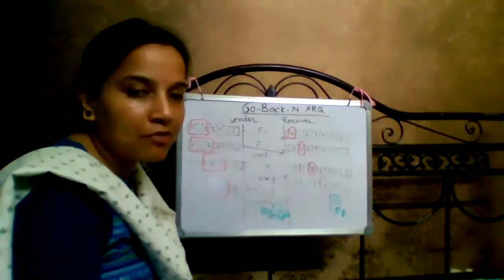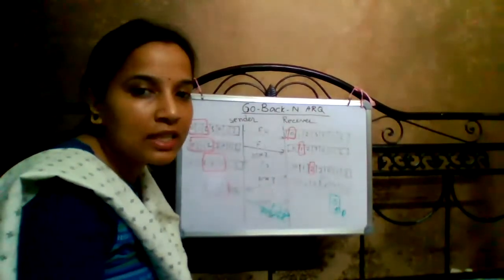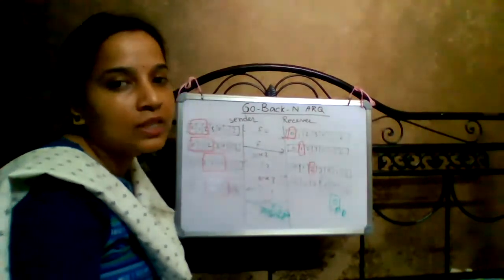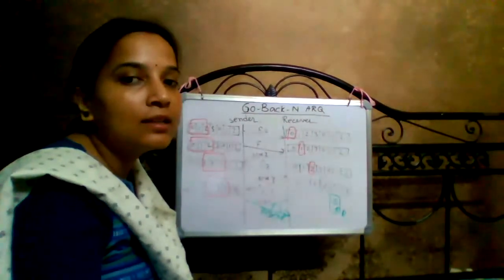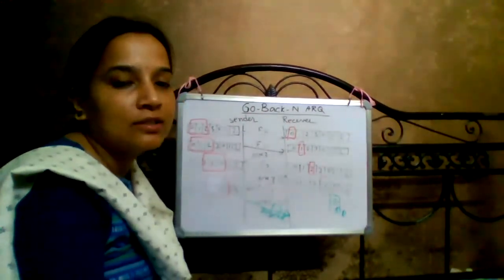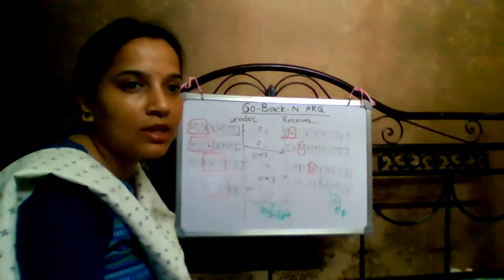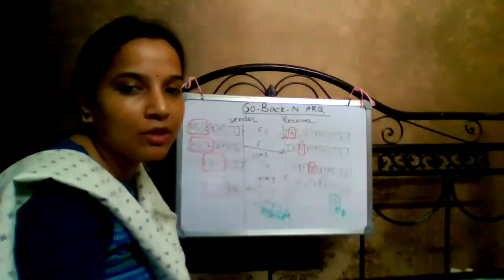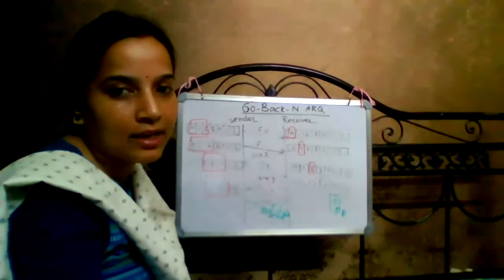But if the acknowledgement is received after the time span expires, then the sender resends that particular frame and all the frames it sent after that frame are resent again.